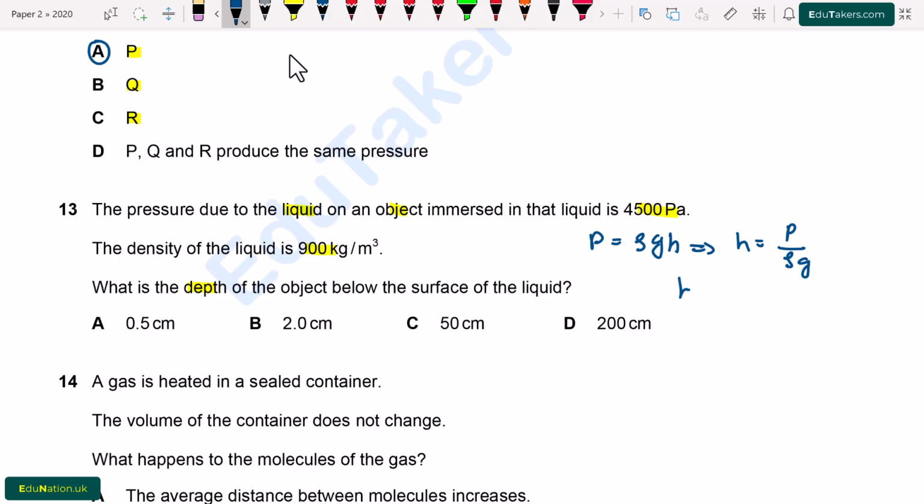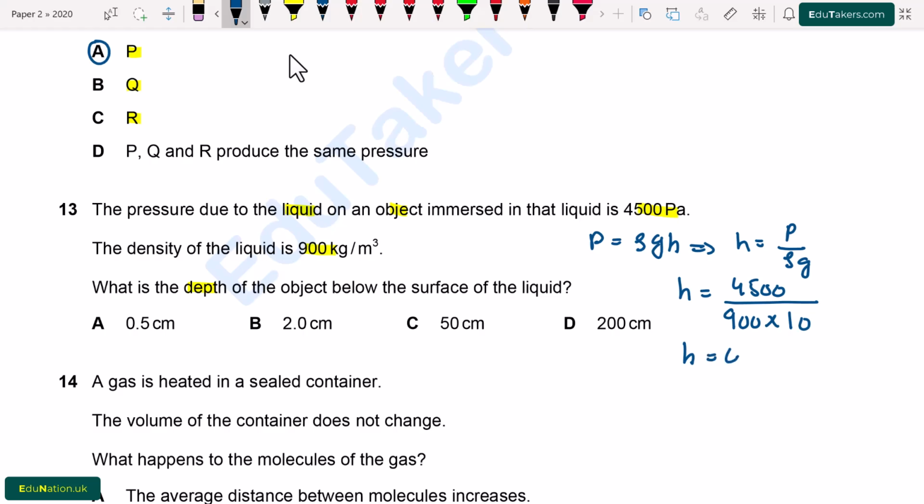So it will be equal to P over rho g. Now I am going to put values here. h will be equal to 4500 divided by density, 900, multiplied by the value of g, 10.